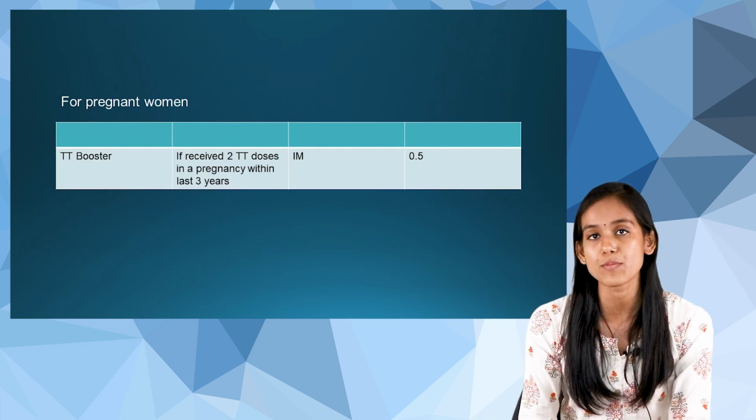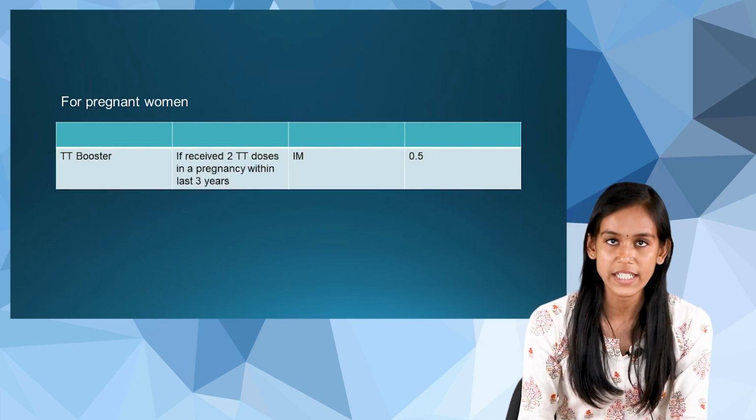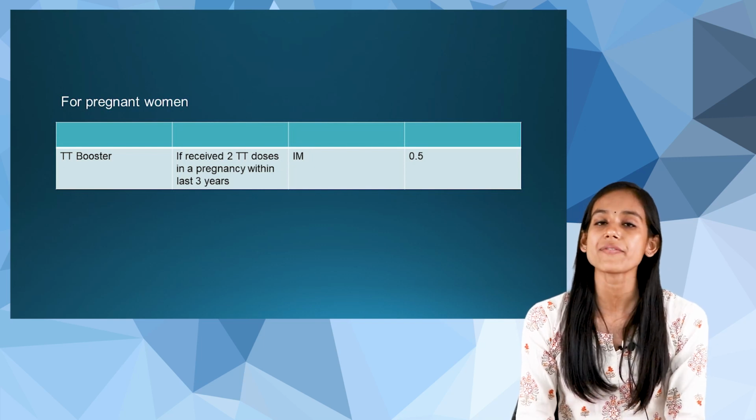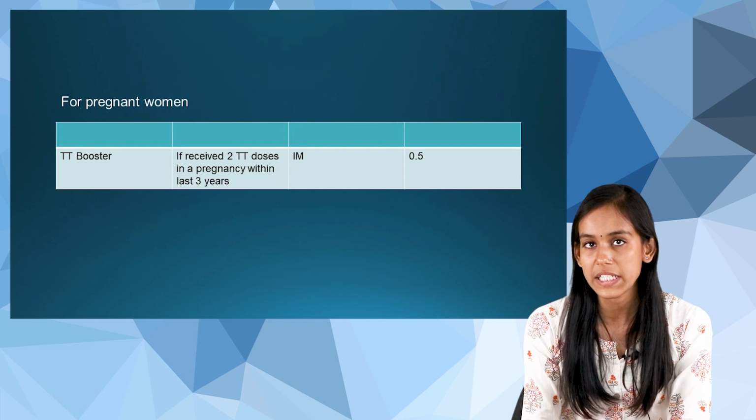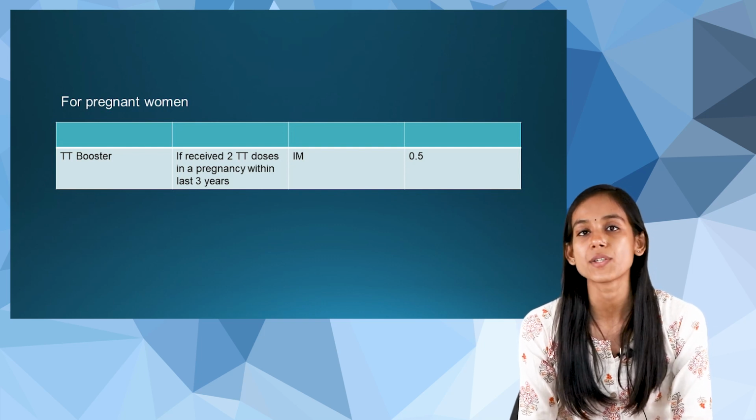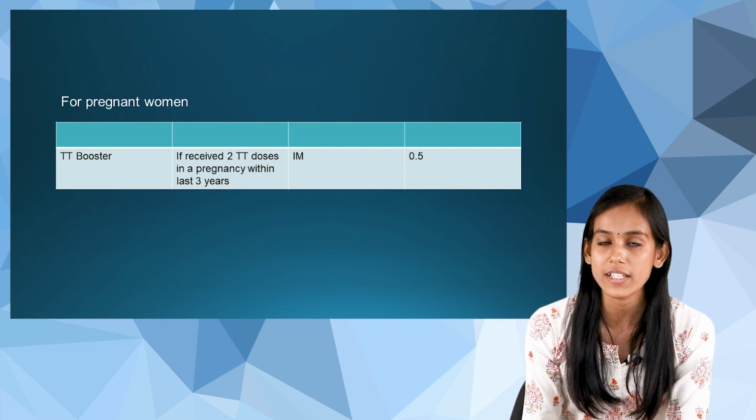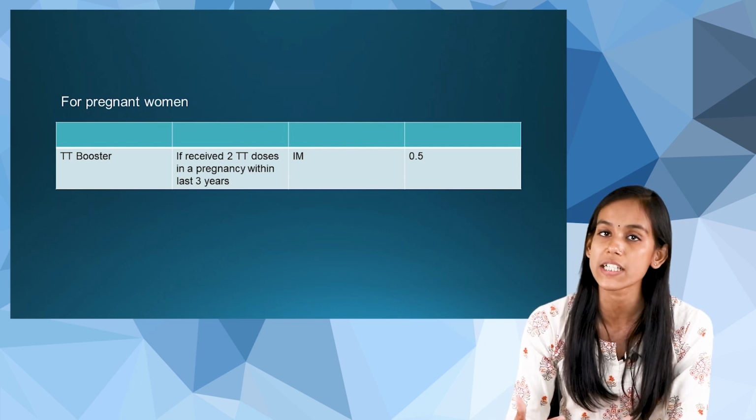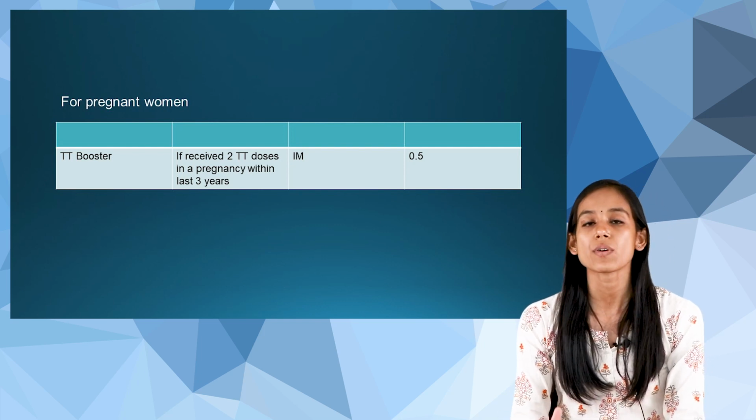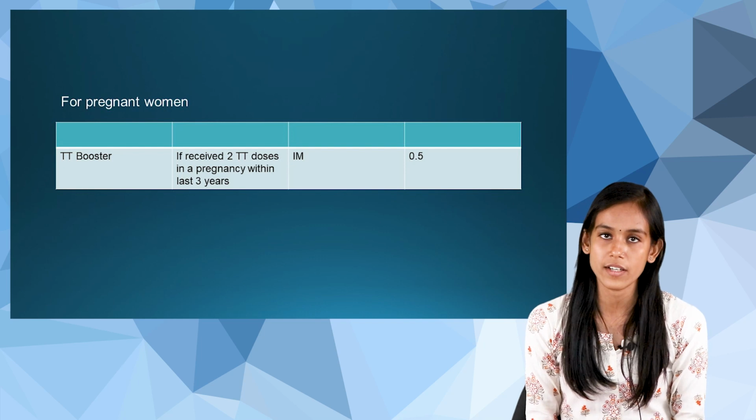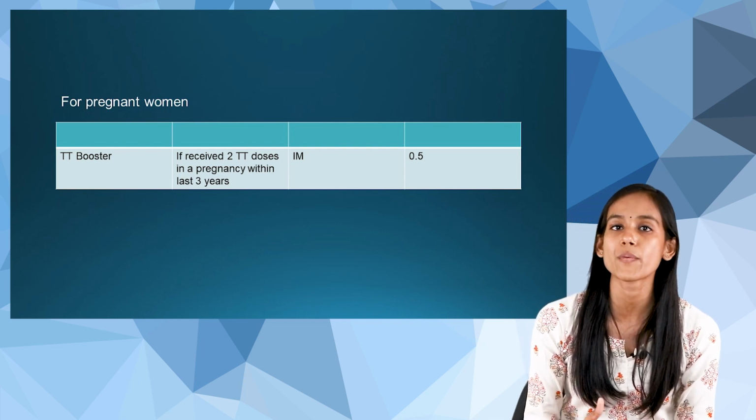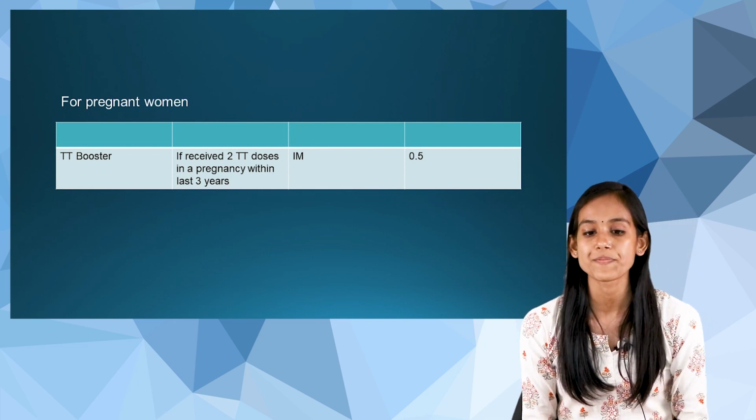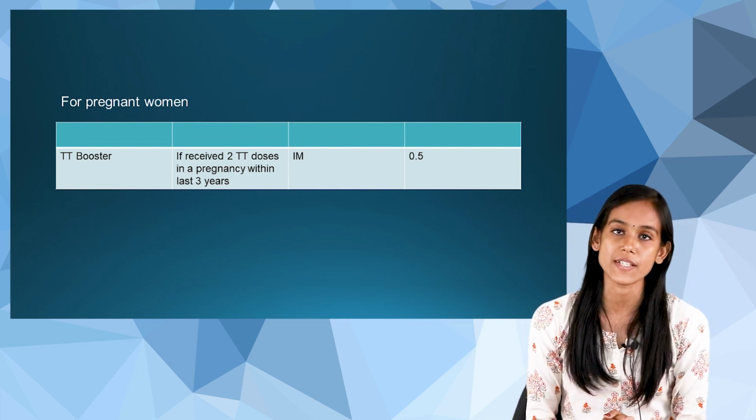And then there is a TT booster, but with one condition. If the pregnant mother has received 2 doses of TT in her pregnancy within the last 3 years, in that case we are going to give a TT booster also. So this is the national immunization schedule. Based on this, we actually provide the immunization, and this prevents many major diseases.